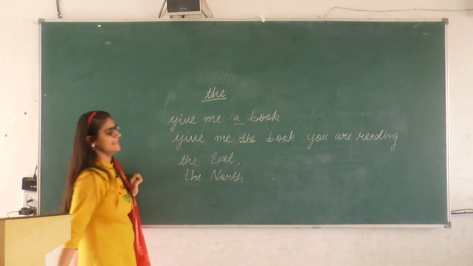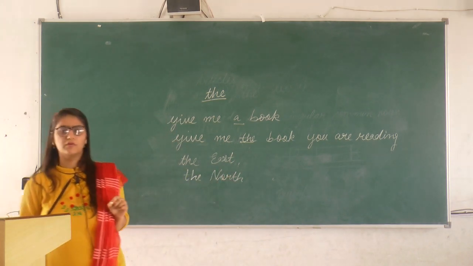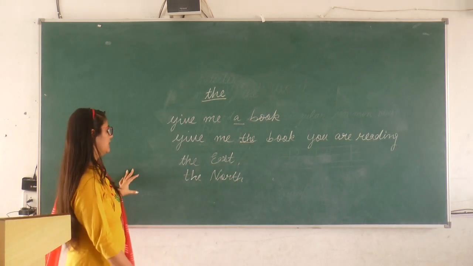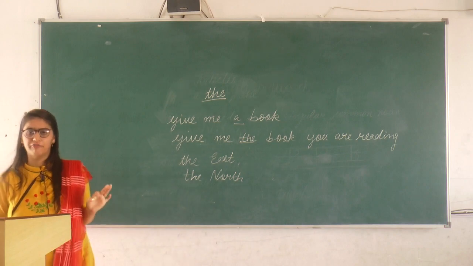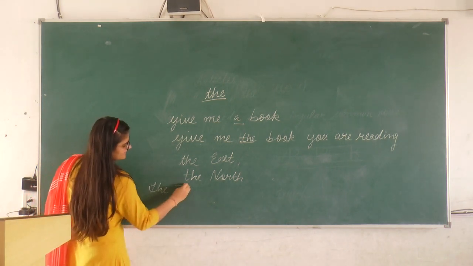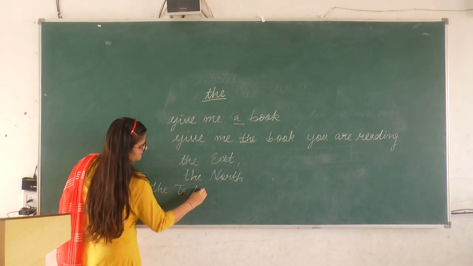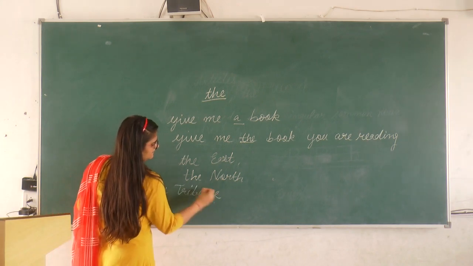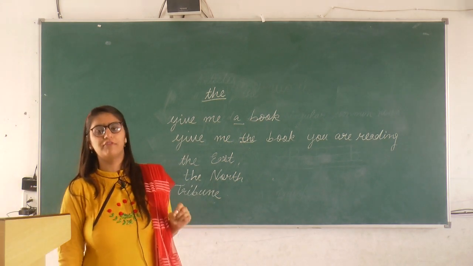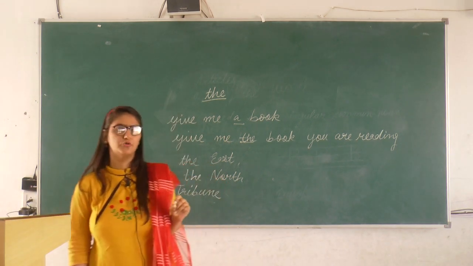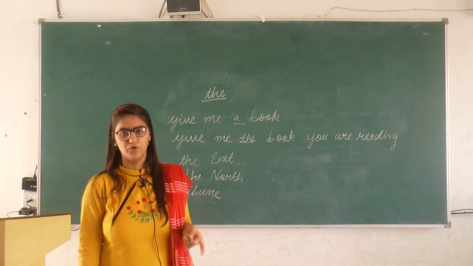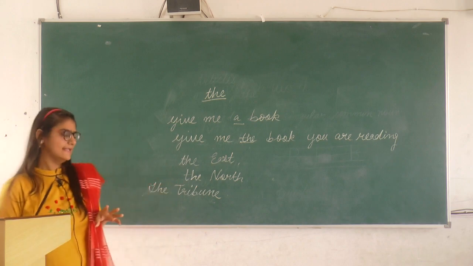And the third one is whenever we talk about the titles of newspapers, for example, the Tribune, the Times of India, there we have to put the article. And the fourth one is that with the names of rivers, oceans, lakes, we use the article the. For example, the Ganga, the Yamuna, the Saraswati.